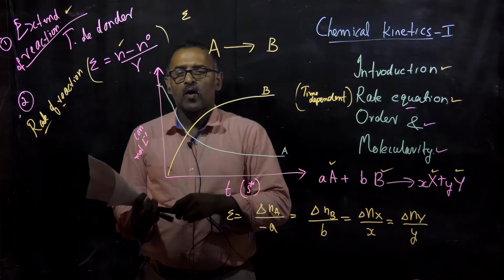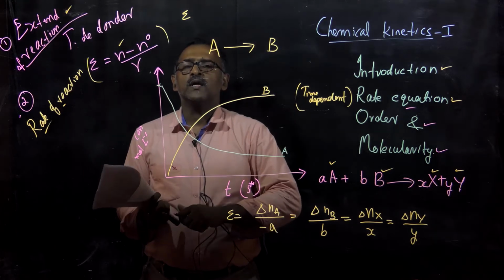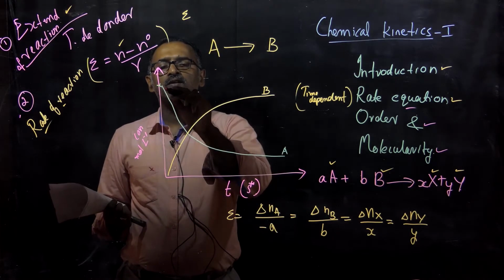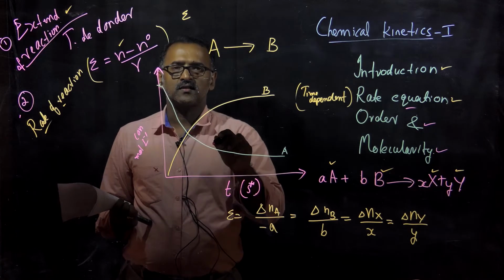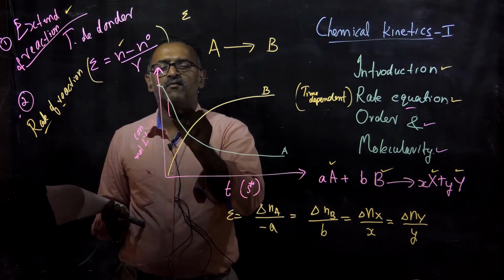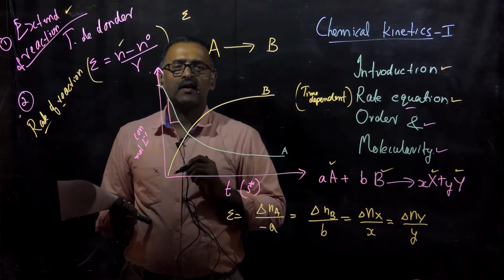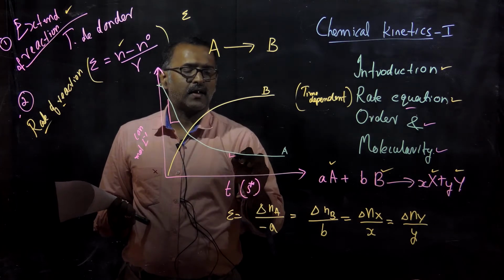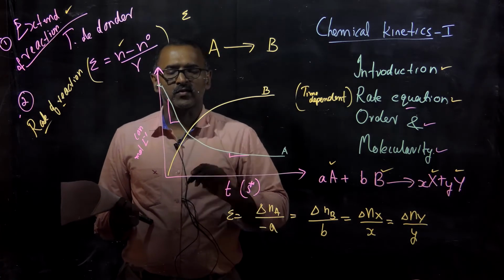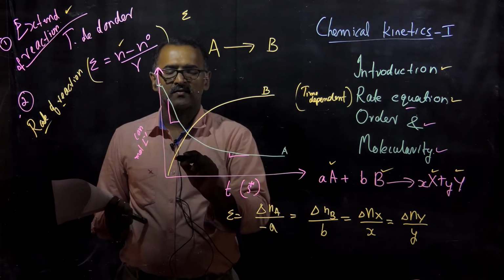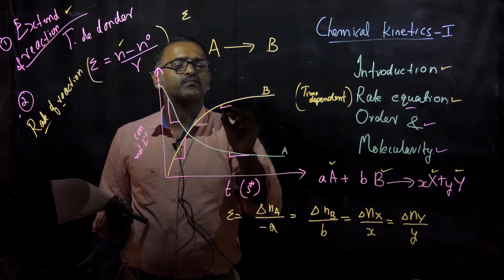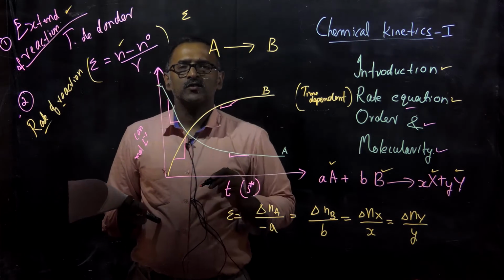There are some important points to consider here. If you check from the reactant side, initially the rate of change of concentration is very high. That means the slope of this curve is very high. If we take dy by dx here, we will have a very high value, whereas here the dy by dx will be a low value. Similar is the case on the product side also. In the initial part there will be a high dy by dx, whereas here the slope will be less. So what does that mean?